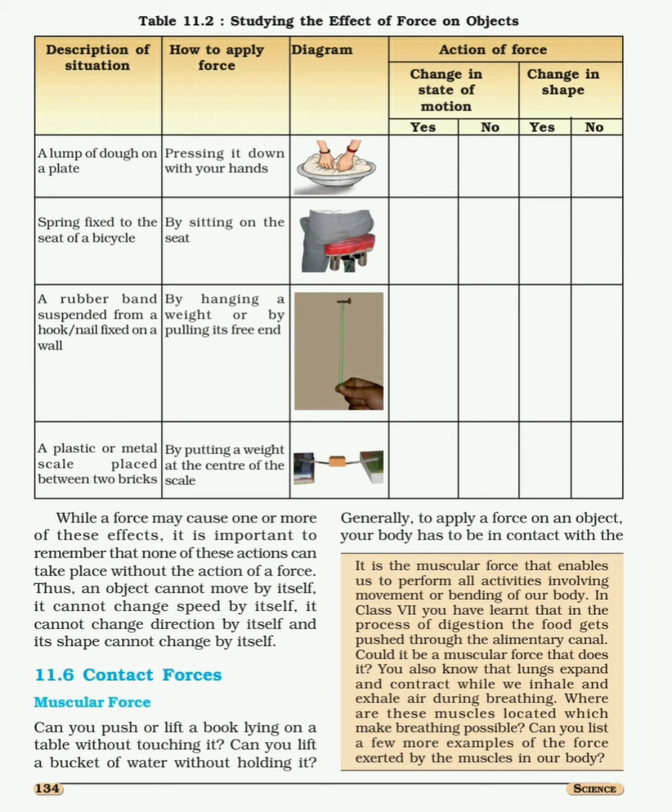The shape of that scale will change. Initially the scale will be straight, but as soon as you keep bricks on it, what you will observe, it will curve from the center. So its shape changes. Whenever you take out those bricks, again the scale will become straight. So we can say that force can change the shape of an object.